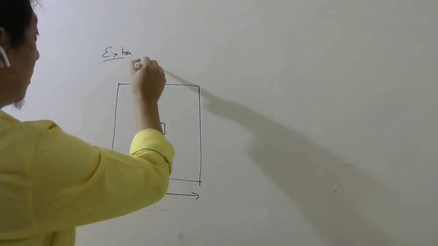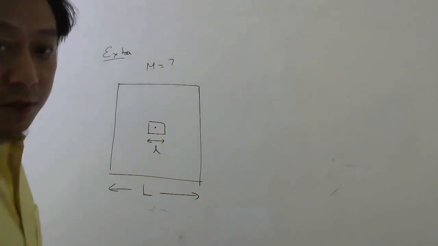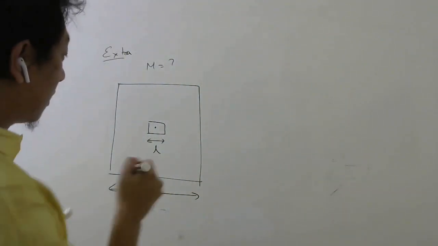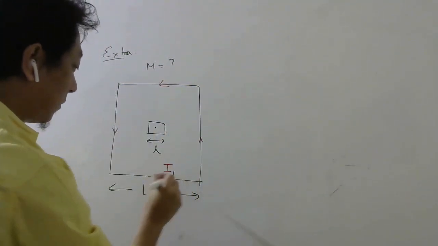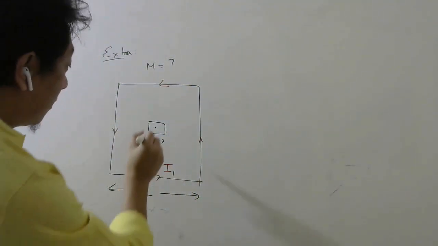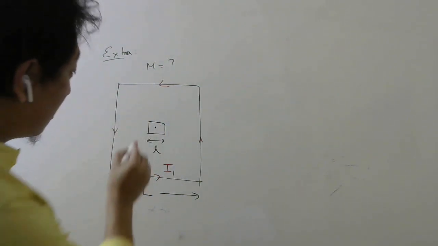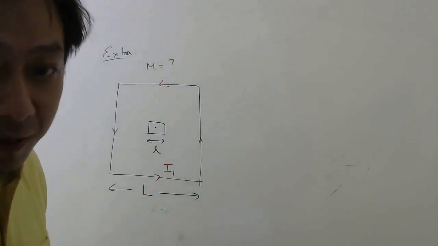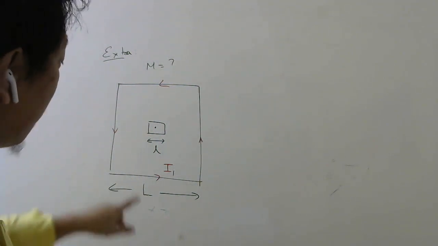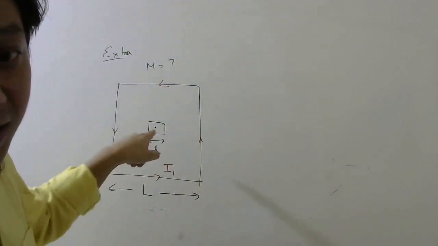I want the mutual inductance. So first I will pass current in the bigger coil and calculate the magnetic field at the center. Since the small area is very close to the center, I will assume the magnetic field is the same everywhere as at the center. Now how to find the magnetic field due to a square at the center?